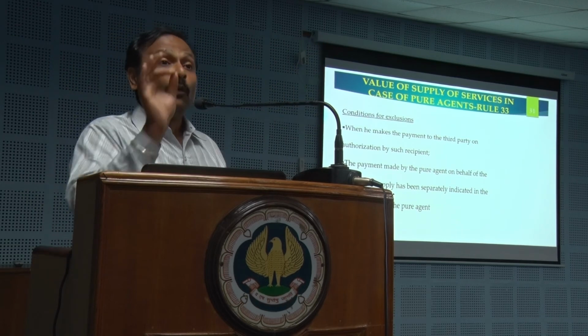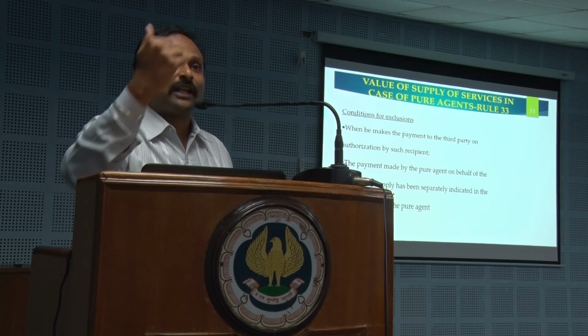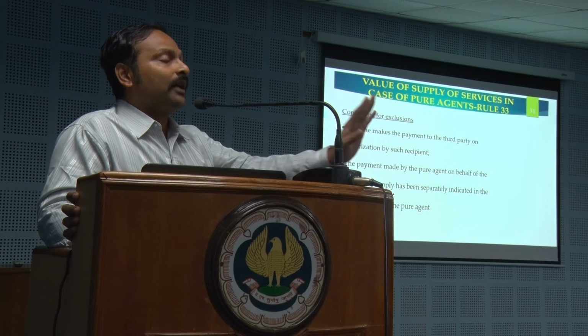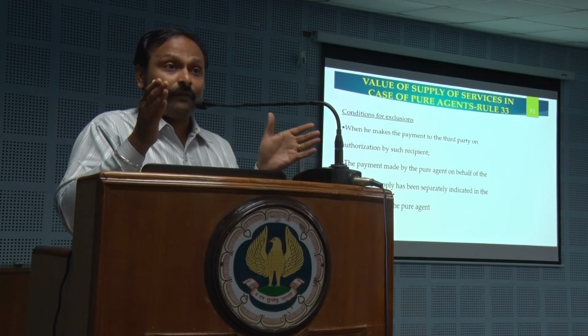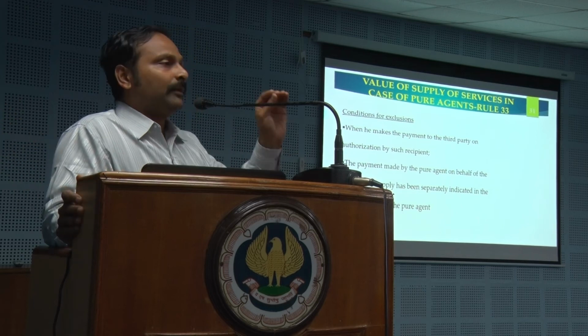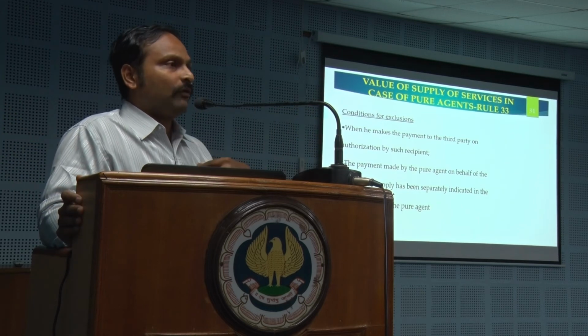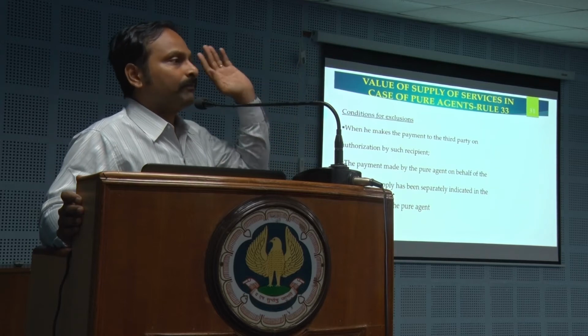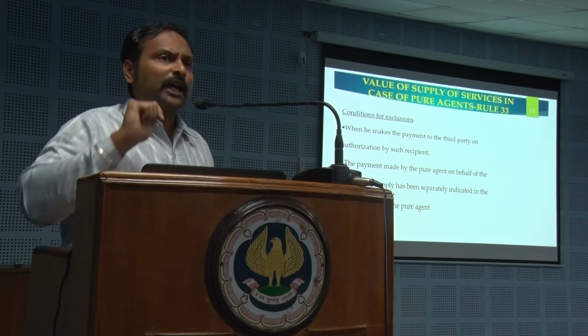Fourth important condition. Whatever he has paid, only he should claim from me. Whatever bills he is giving me, only those I will pay to him. Then of this 4 lakh and 50 transaction, 4 lakh and 25 can be easily taken away. Only on the remaining 25,000, which is his invoice, he is supposed to charge me GST, which I will pay to him. Then how to bill this 4 lakh and 25?